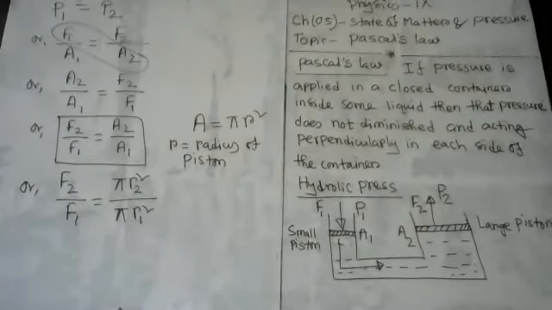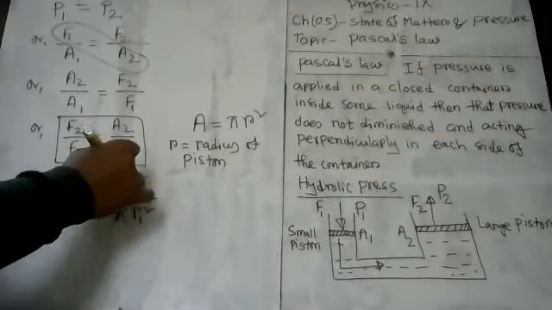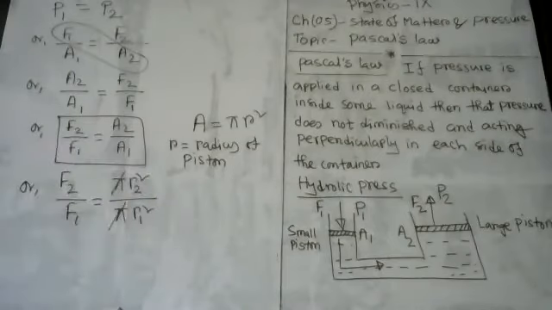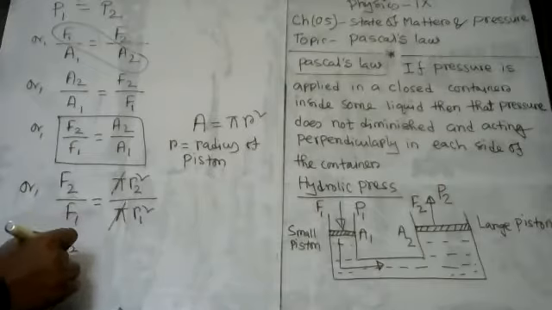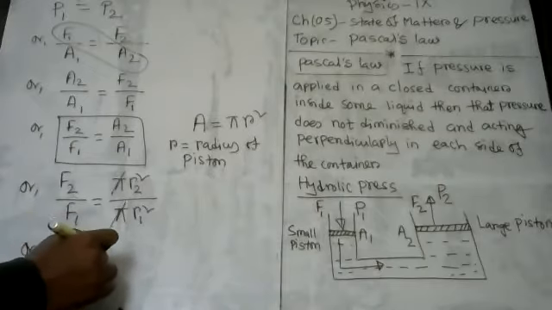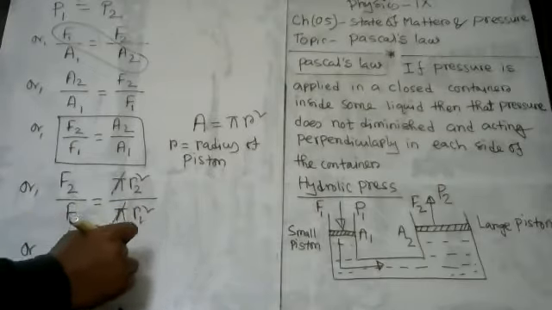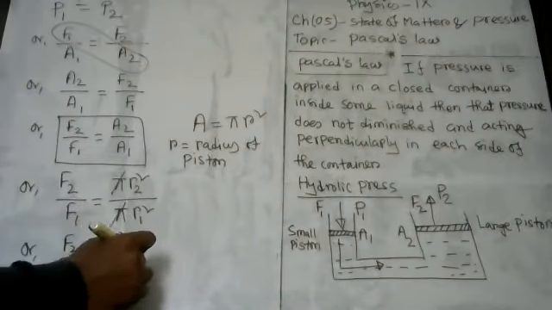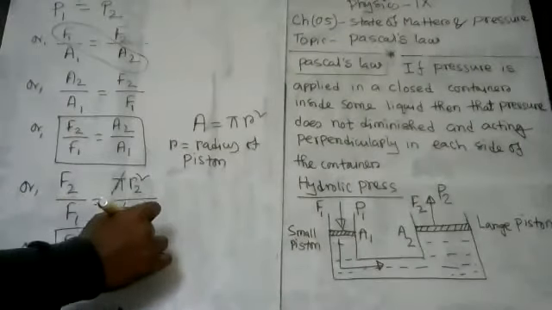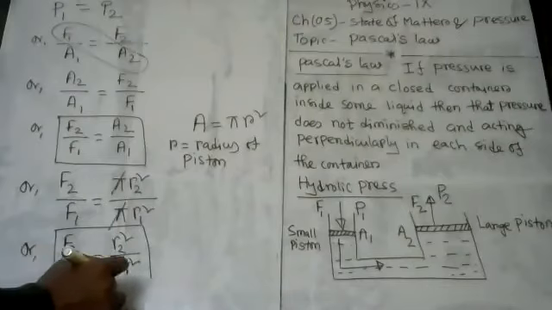Here pi cancels out from numerator and denominator. So F2 by F1 will equal r2 square divided by r1 square.